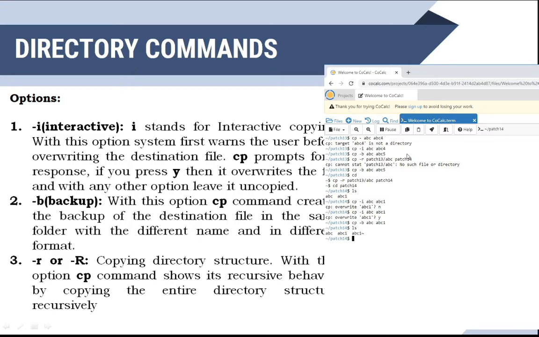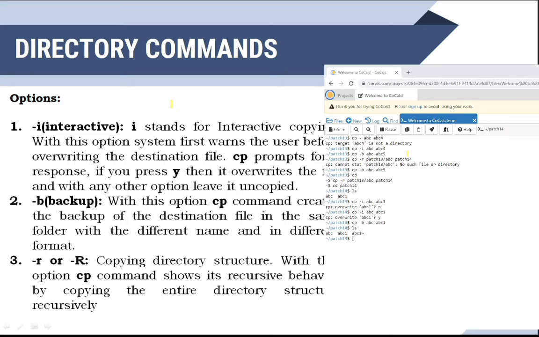So the backup file will be created with the tilde there. You are overwriting the content of that file, right? So the previous data will be backed up under the other name, that is abc 1 and the tilde.